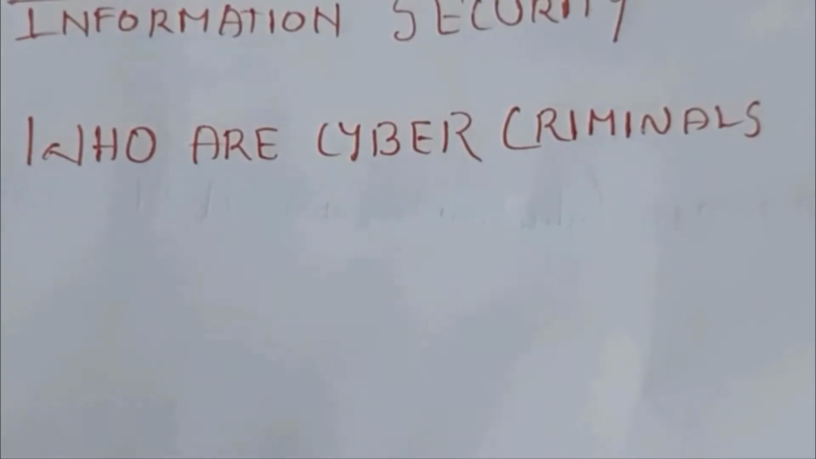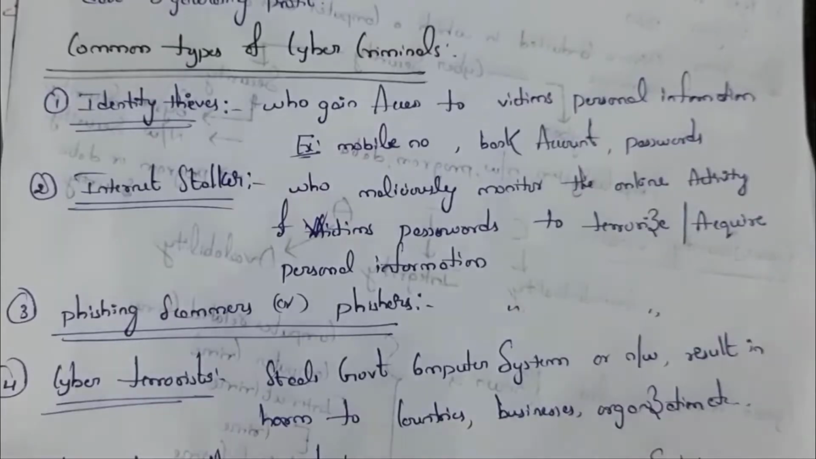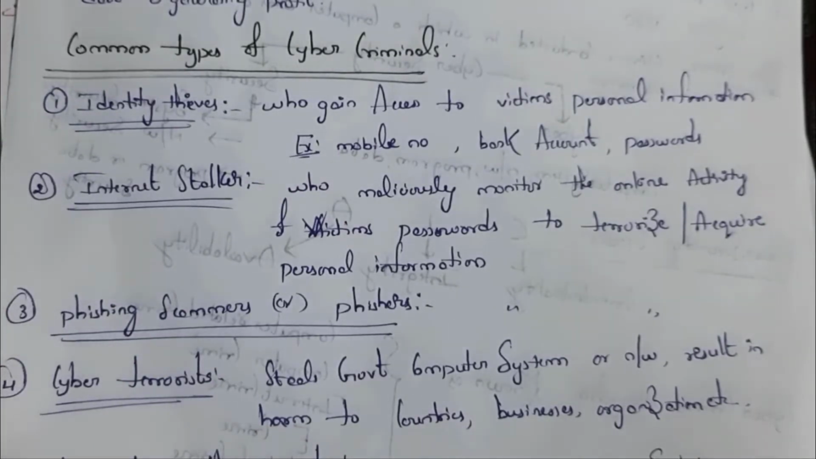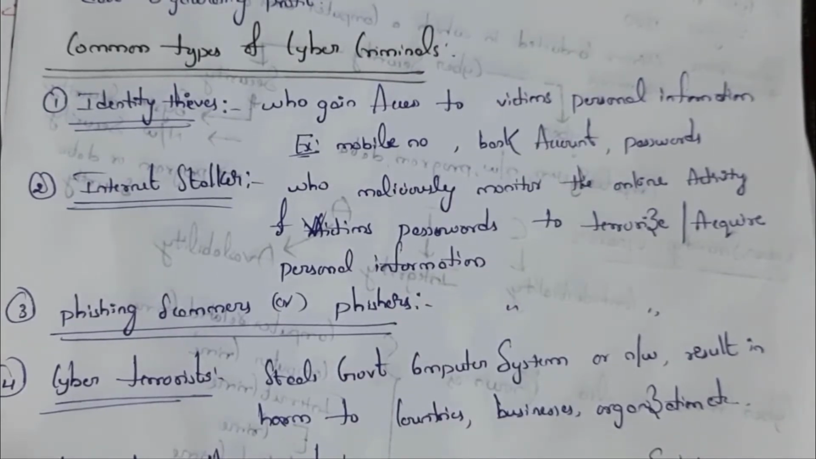See, last one, who are cyber criminals? Cyber criminals are individuals or groups of people who use technology, computer or internet in order to perform illegal activities such as stealing of personal information or stealing of companies' information, etc. These people are known as cyber criminals. Commonly there are four types of cyber criminals. First one is identity theft, second one is internet stalkers, third one is phishing scammers or phishers, and fourth one is cyber terrorist.